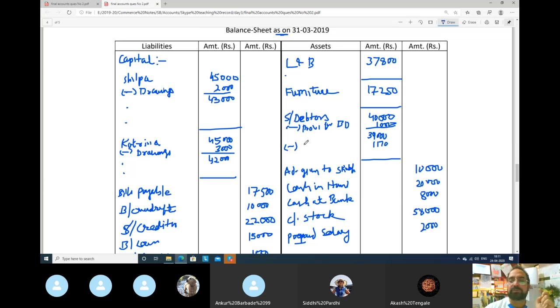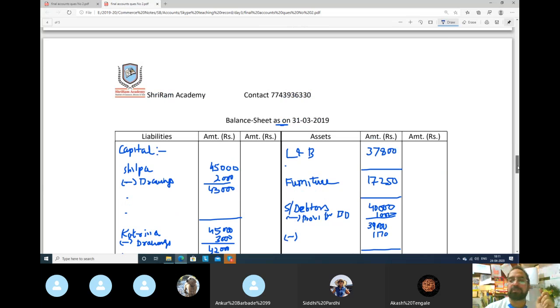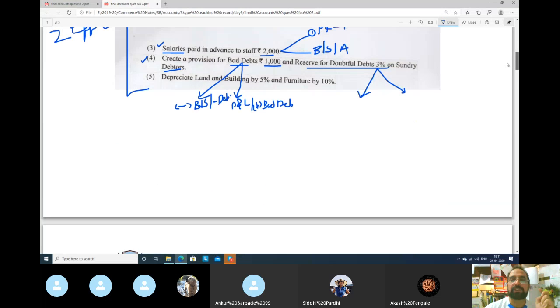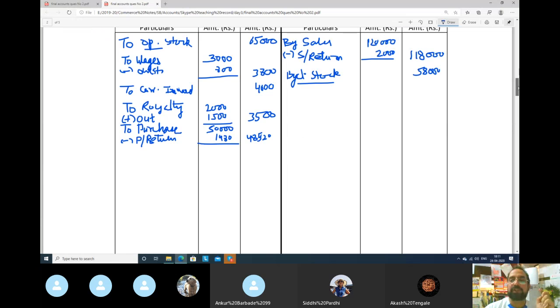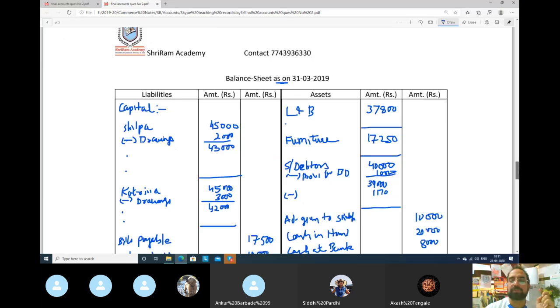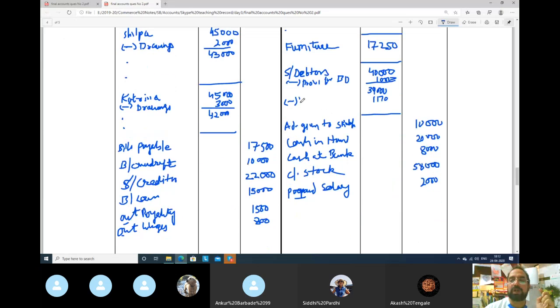Okay. Let's see once. Reserve, provision we have already, reserve for doubtful debts, 3%, RDD. So your RDD is 1,170. So what is the balance amount?